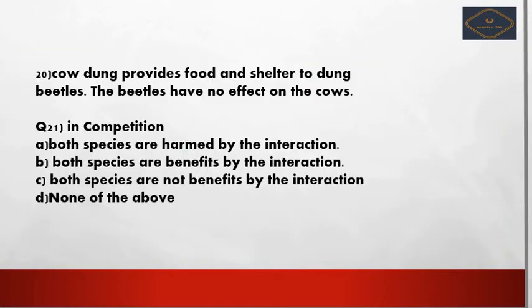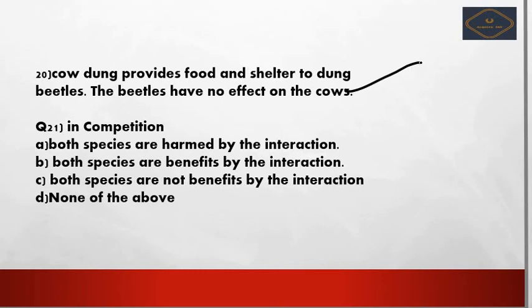So next we see an example for commensalism, which is cow dung. The cow dung is provided as food and shelter to the dung beetles. The dung beetles have no effect on the cows, isn't it? If not, please go to the villages and you can see as much as you can.